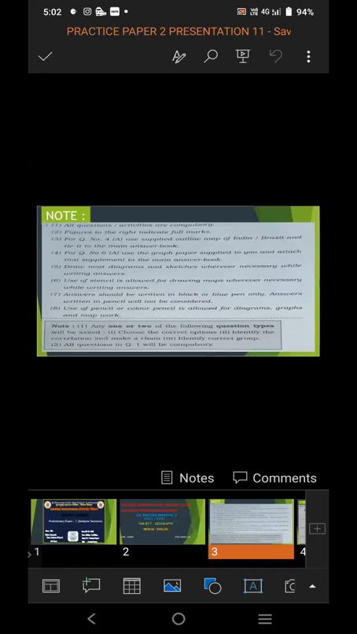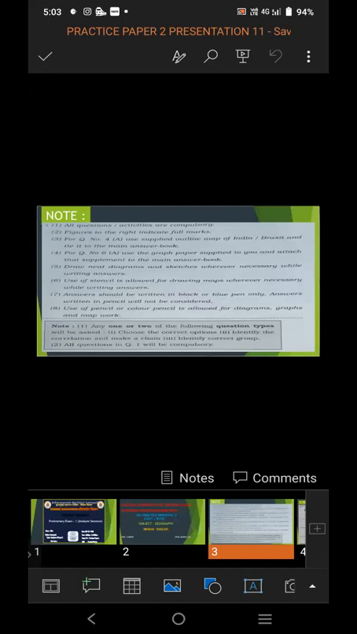Note 4. For question number 6A, use the graph paper supplied to you and attach that supplement to the main answer book. For question number 6A, you will need graph paper because you have to draw the graph on it. So the graph paper also you have to tie to the main answer book after completing the question.